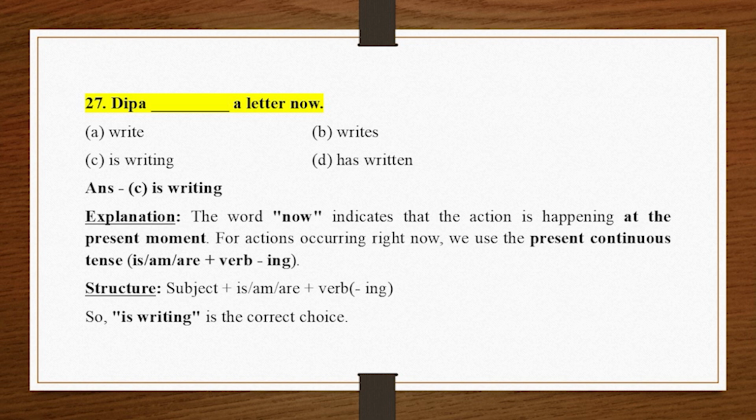The word now indicates that the action is happening at the present moment. For actions occurring right now, we use the present continuous tense, is/am/are plus verb-ing. Structure: subject plus is/am/are plus verb-ing. So, is writing is the correct choice.